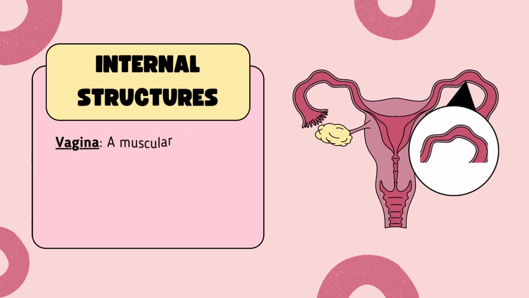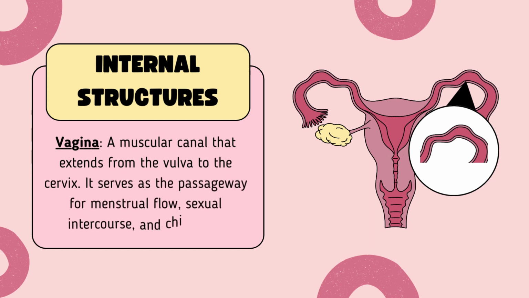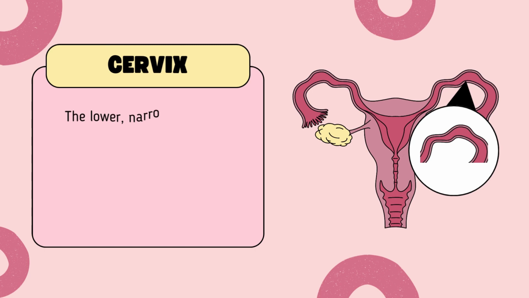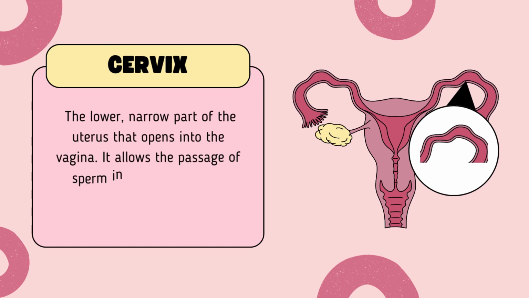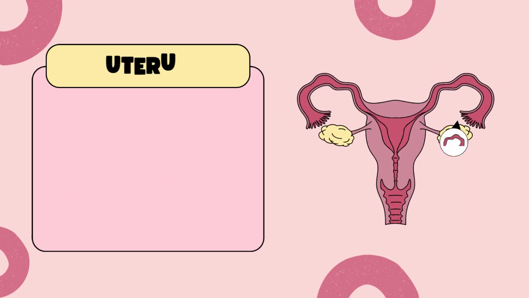Internal structures. Vagina, a muscular canal that extends from the vulva to the cervix. It serves as the passageway for menstrual flow, sexual intercourse, and childbirth. Cervix, the lower, narrow part of the uterus that opens into the vagina. It allows the passage of sperm into the uterus and menstrual blood out of the uterus.